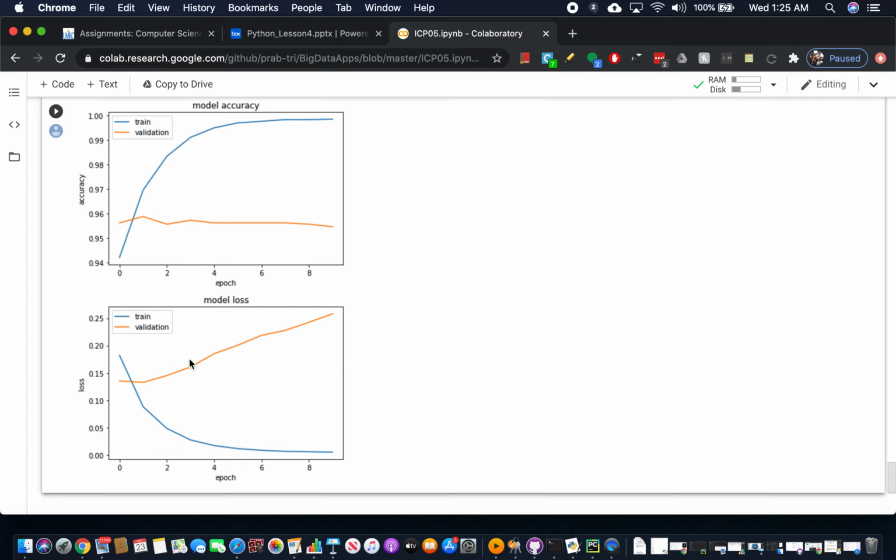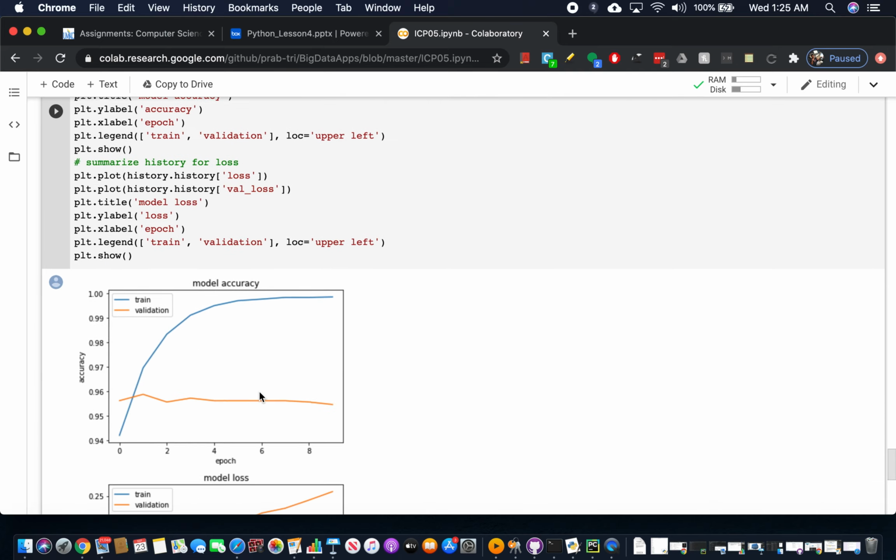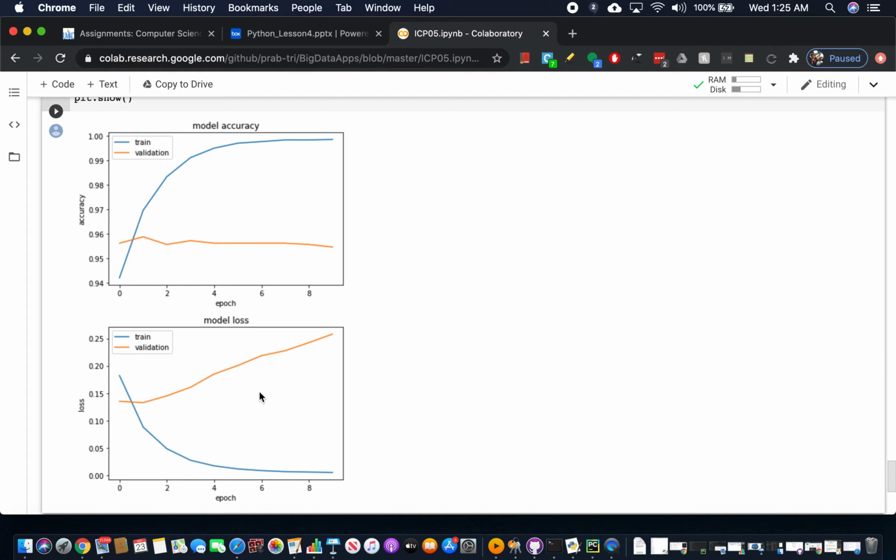And this is the model loss. In the training, the loss is decreasing, which is good, and for the validation, at the start it was fine, but it was increasing as we went ahead with the epochs. So this is the model which we have created for our basic data, doing the data analysis through deep learning.